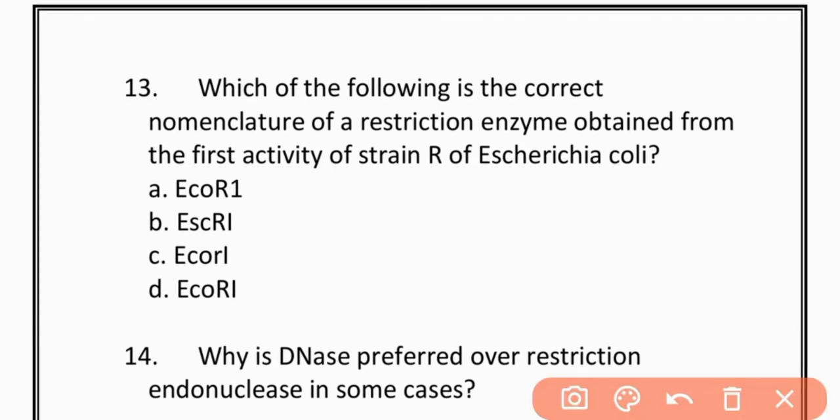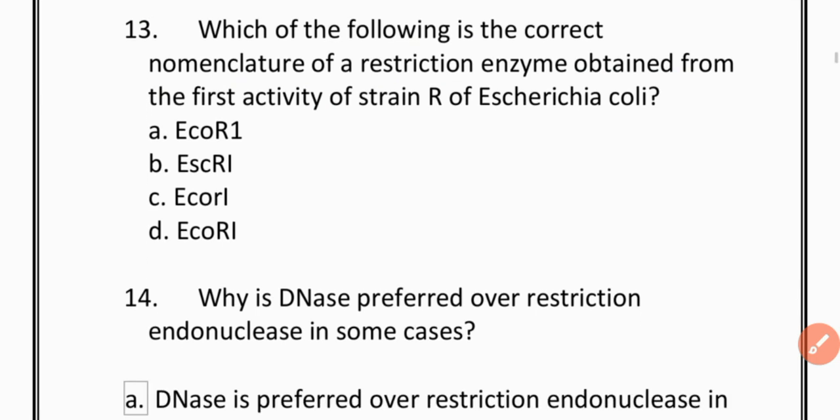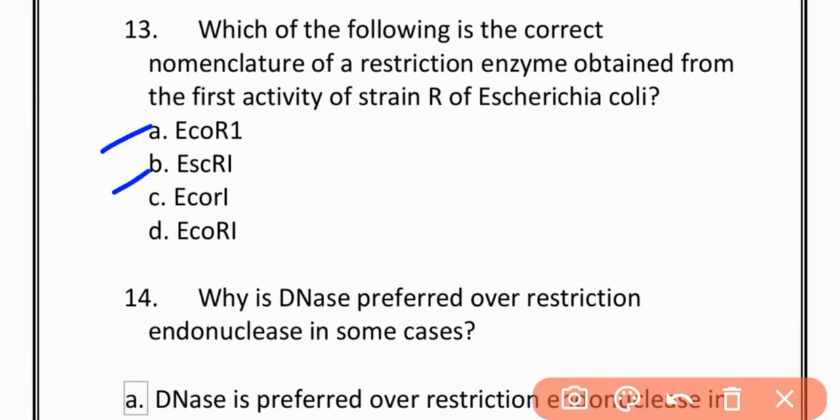MCQs number 13. Which of the following is correct nomenclature of the restriction enzyme obtained from the first activity of strain R of E. coli? Option B is ECOR1. Option C is ESCR1. Option D is EcoRI. The correct option is option D, EcoRI.